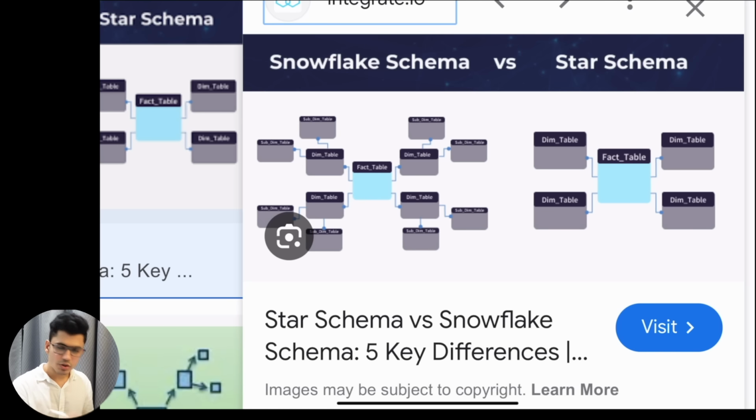And then the snowflake schema is basically, if you look at the center, a star schema, but there are sub dimension tables attached to the dimension tables. So it is just a little bit normalized version of the star schema. It kind of looks like the relational data model, but there is a fact table and there are different dimension tables you can create as per your requirement.